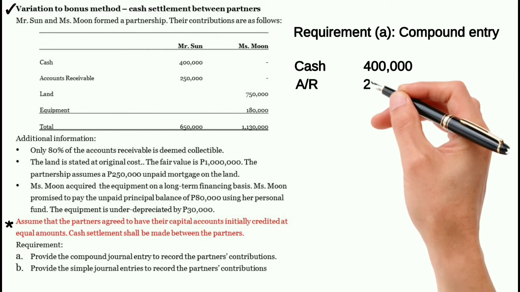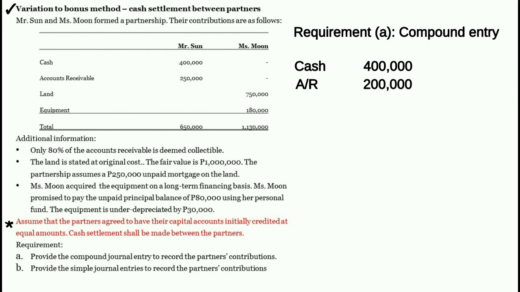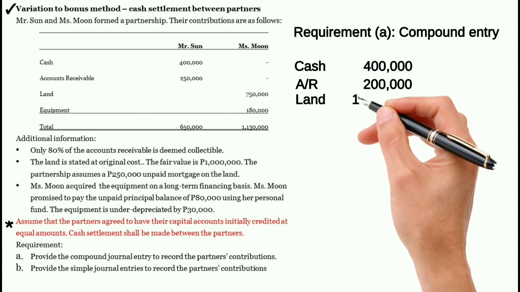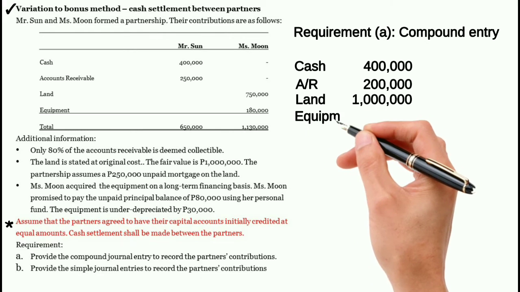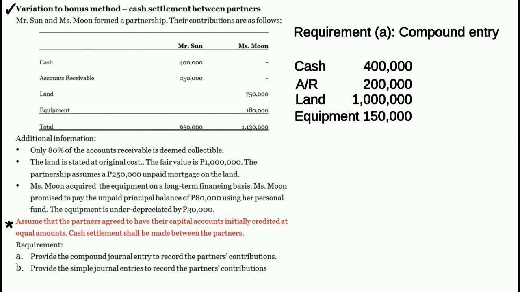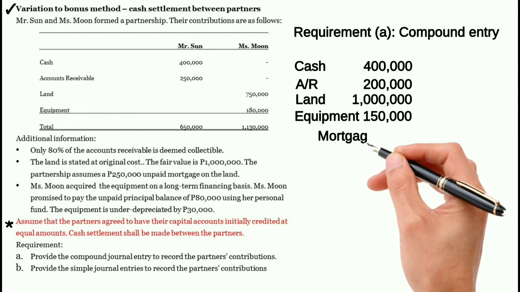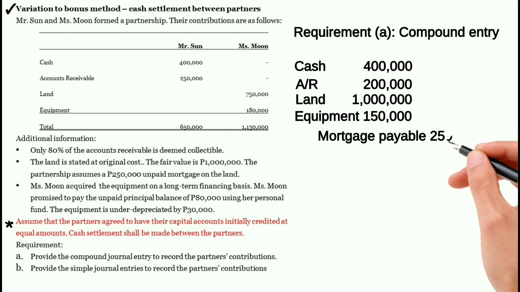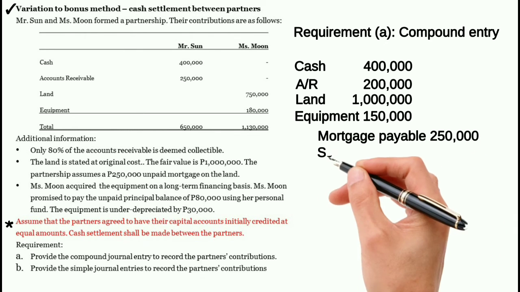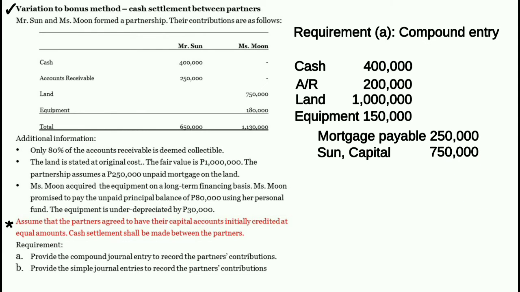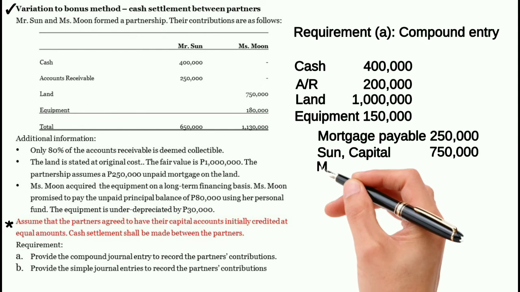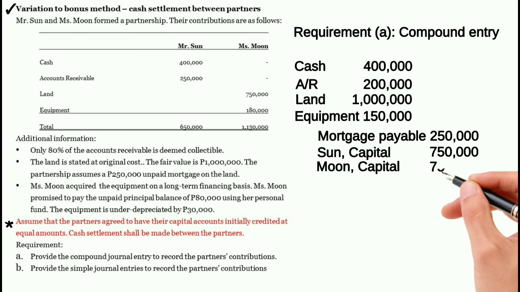Debit accounts receivable, 200,000 pesos. Debit land, 1 million pesos. Debit equipment, 150,000 pesos. Credit mortgage payable, 250,000 pesos. Credit Sun Capital, 750,000 pesos. And credit Moon Capital, 750,000 pesos.